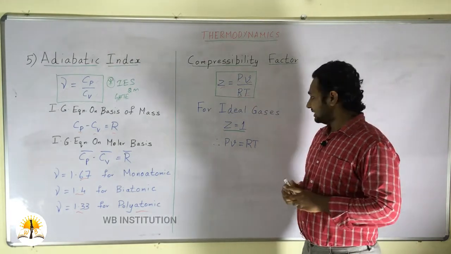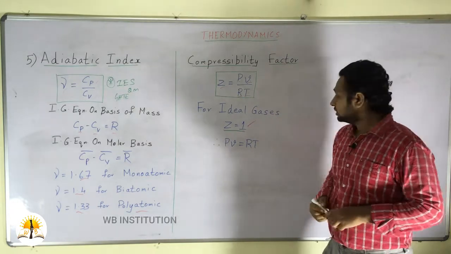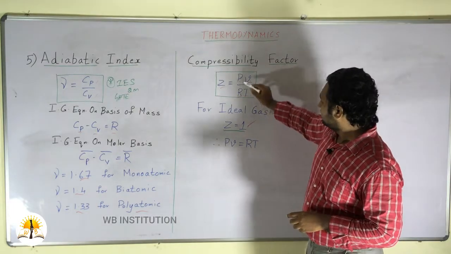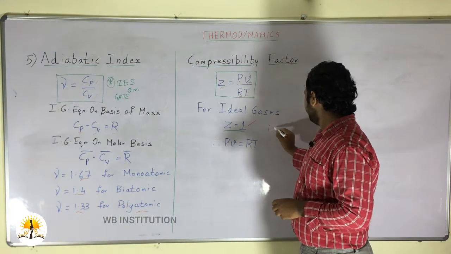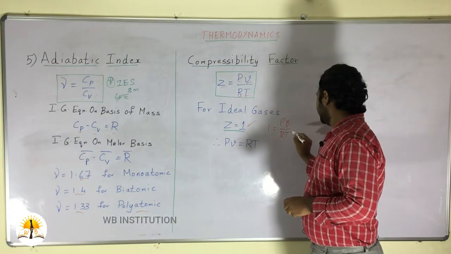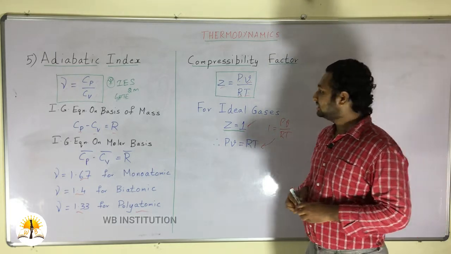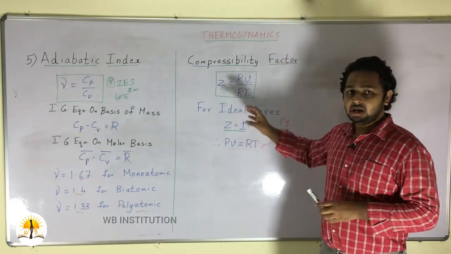For ideal gases, the compressibility factor is equal to 1. So in that case we get 1 is equal to PV divided by RT. This equation can also be written as PV is equal to RT. This is about the compressibility factor for ideal gases.